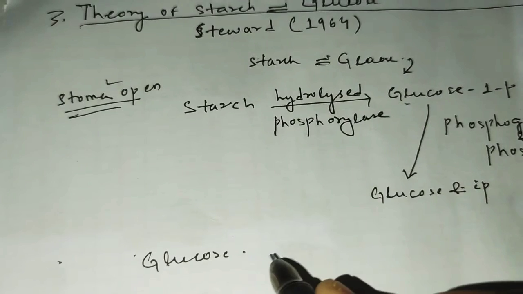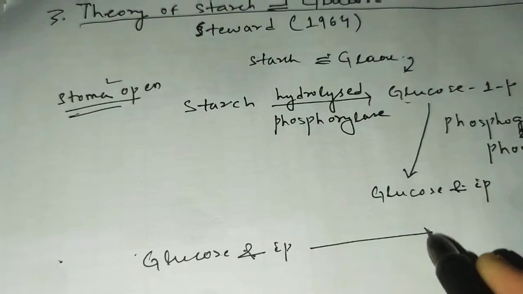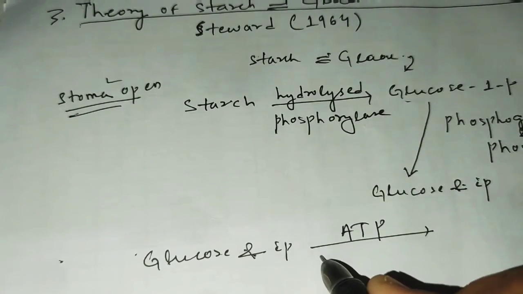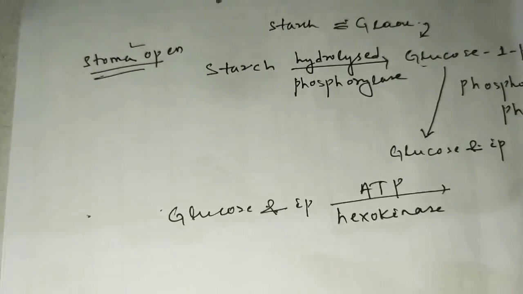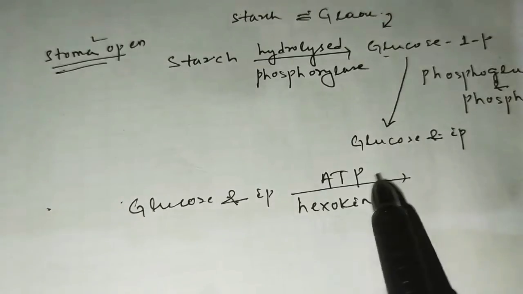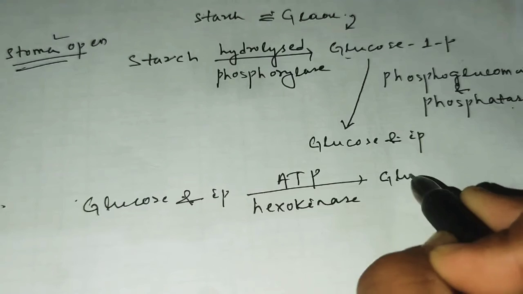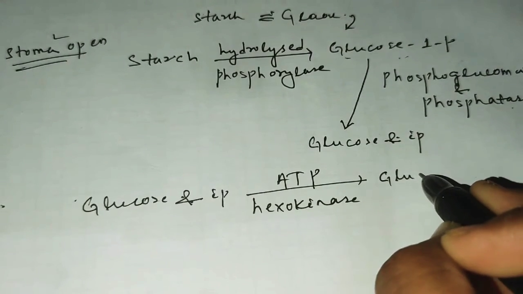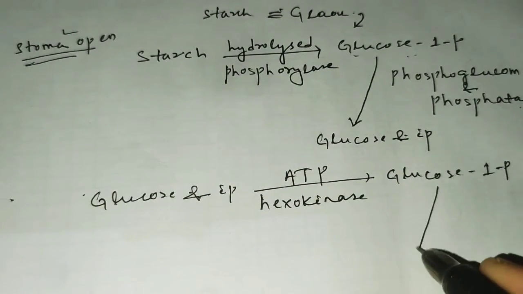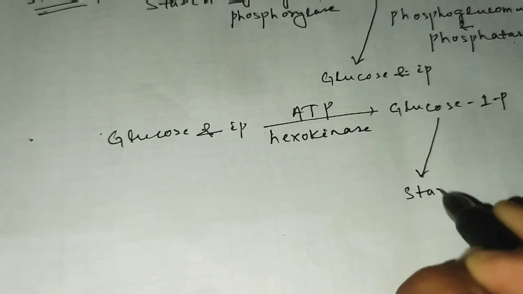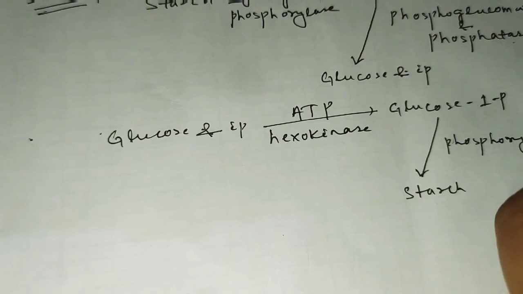This glucose and inorganic phosphate, in presence of ATP and the enzyme hexokinase, are converted to glucose 1-phosphate, and again glucose 1-phosphate is converted to starch in presence of phosphorylase enzyme.